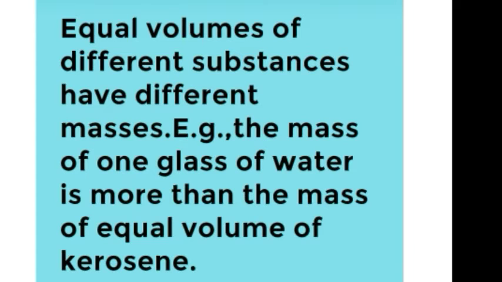What does this mean? Let's take one example. Suppose there is 1 glass of water. So the mass of 1 glass of water is more than the mass of equal volume of kerosene. Means if there is 1 glass of water and 1 glass of kerosene, their masses are different. The mass of water is more than the mass of kerosene, even though their volumes are equal.